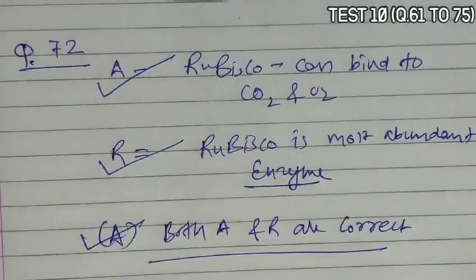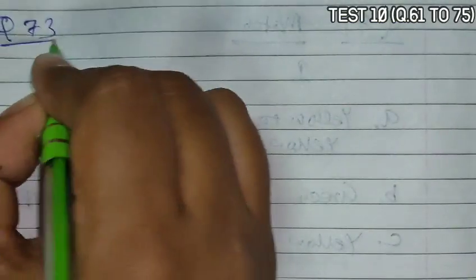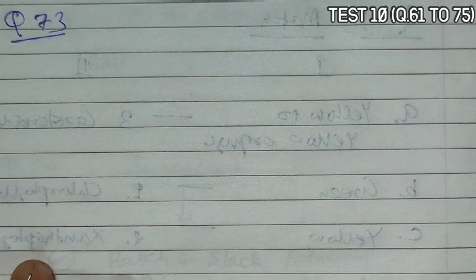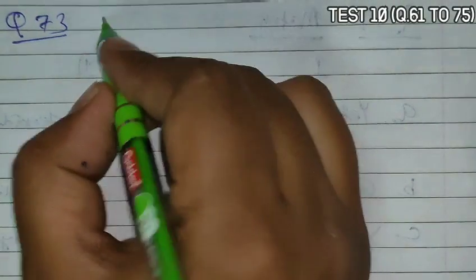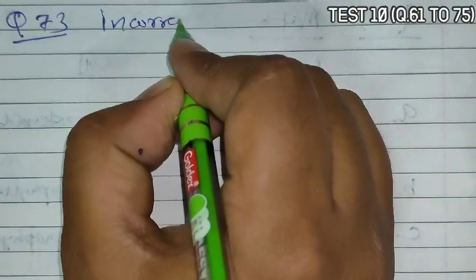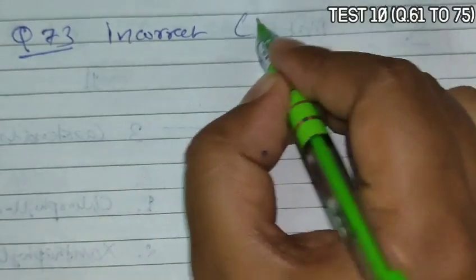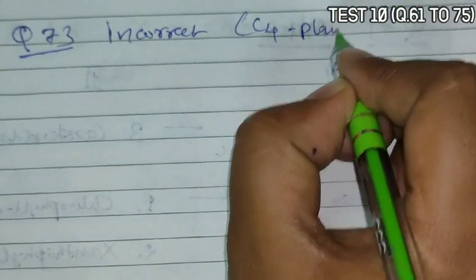Next is question 73. Question 73 asks to choose the incorrect statement with respect to C4 plants.